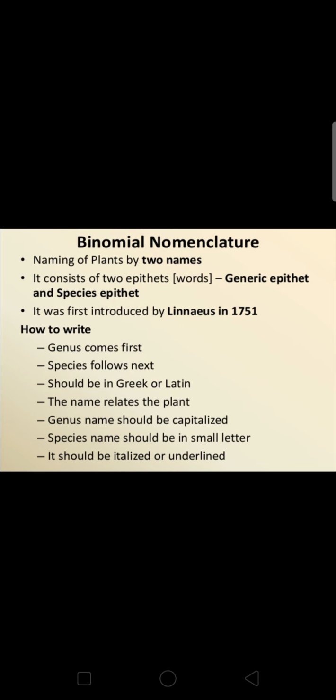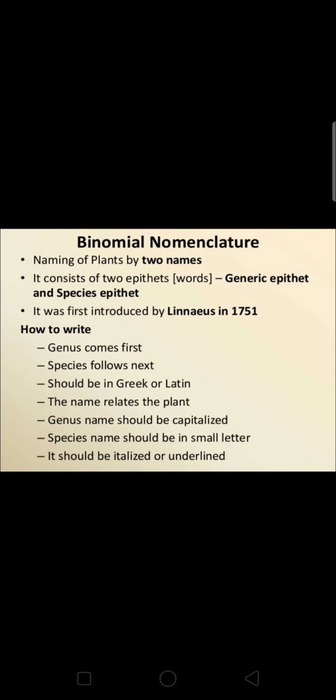Genus comes first, species follows next, should be in Greek or Latin. The name relates to the plant. Genus name should be capitalized. It should be italicized or underlined. Species should be written in small letters.